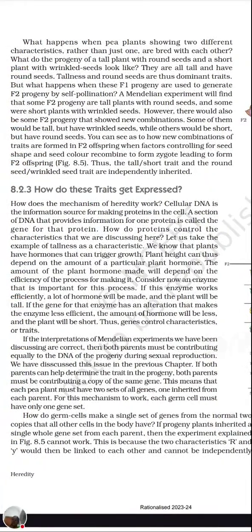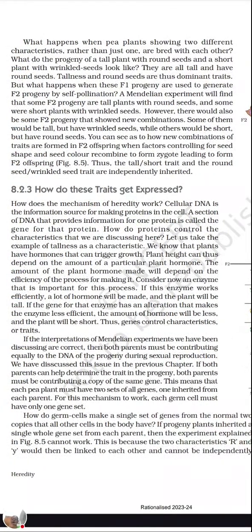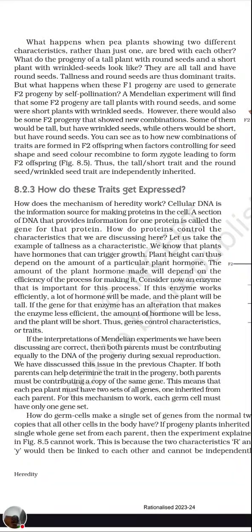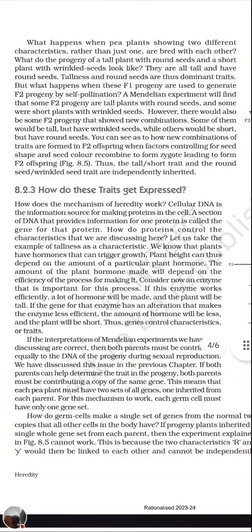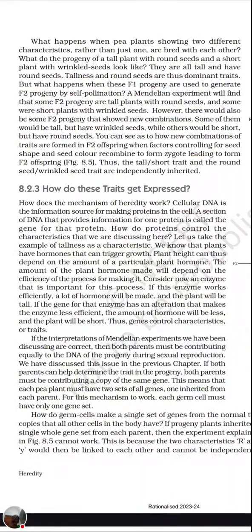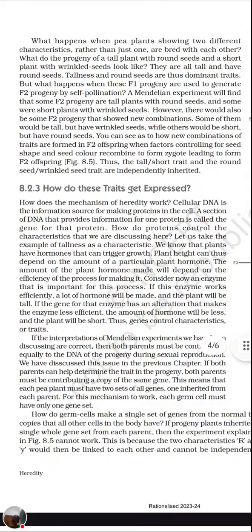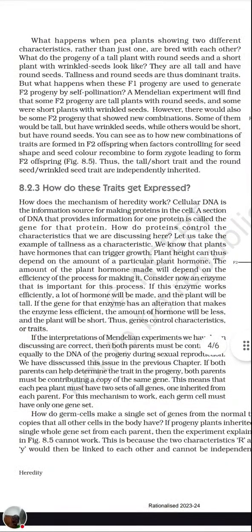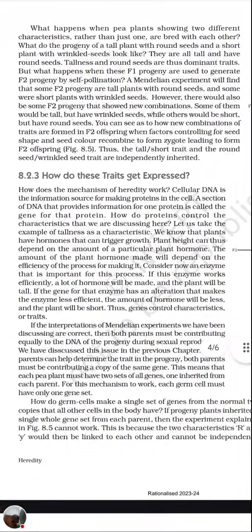In the F1 generation, all were tall and had round seeds. Tallness and round seeds are thus dominant traits. So he concluded that tallness and round seed are the dominant characters and shortness and wrinkled seed are the recessive characters.